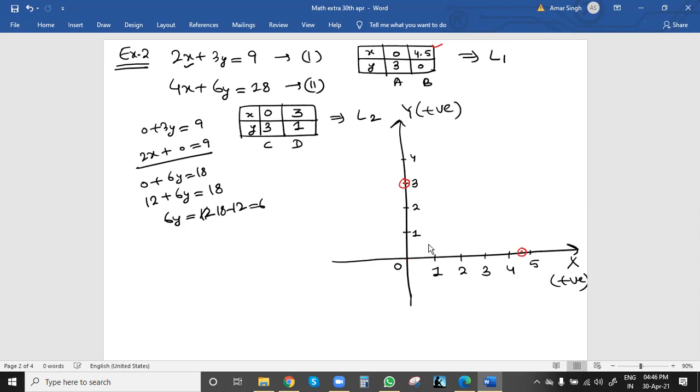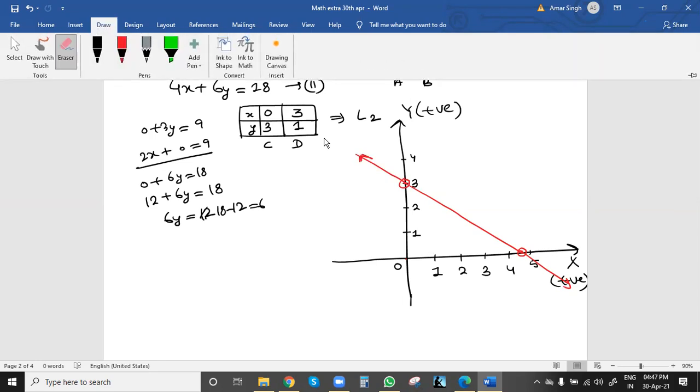This is the point 4.5, 0. So you join these two points and extend in both directions. You can take the help of a scale to join, and extend in both directions. Now see.